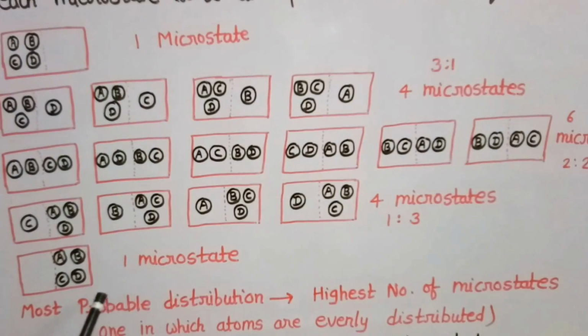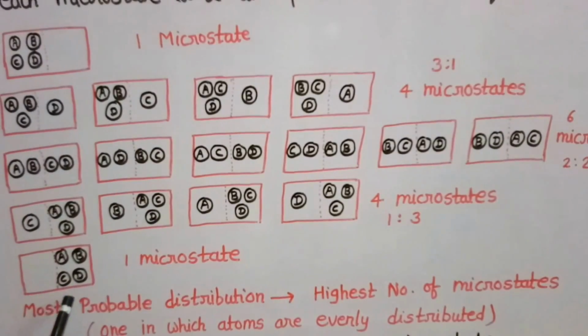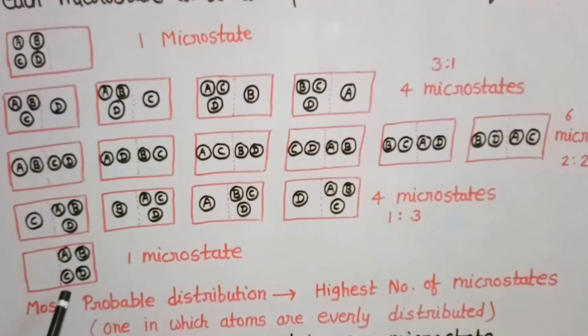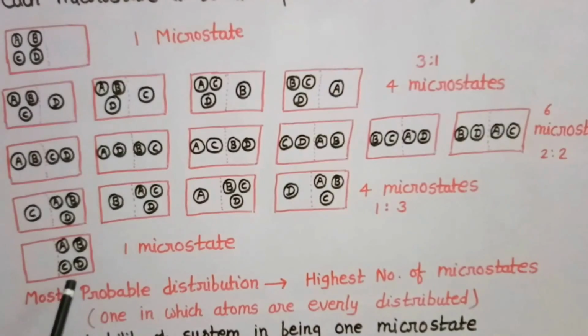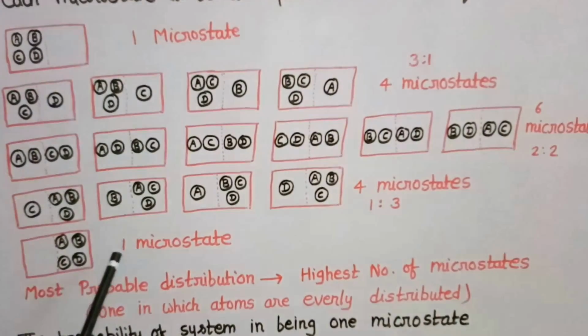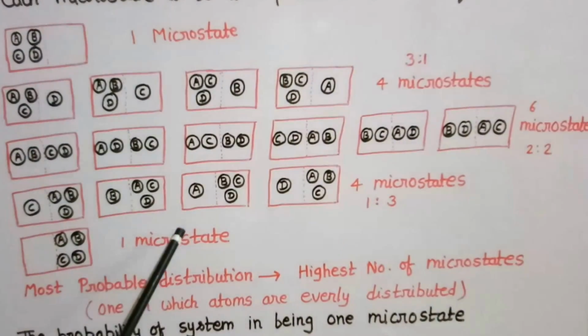And the last way may be that all the 4 atoms or molecules are in the second compartment. It means all A, B, C, D are in the second compartment. This will have only one possible way, and hence it will have 1 microstate.